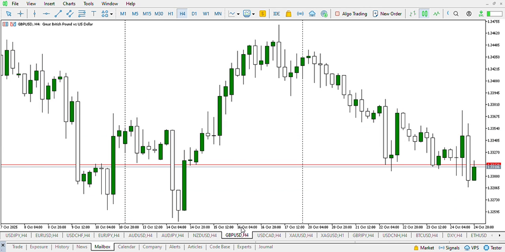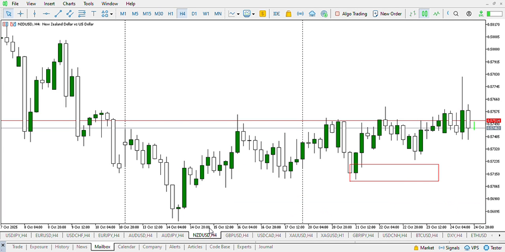On GBP USD, we can see the previous week price was in an uptrend, so we'll be expecting a sell to buy, and we can see price sold down, and we would have been expecting a retest of this zone here, which is a critical zone to buy. Nevertheless, price did not retest this zone to give opportunities for buys on the GBP USD.